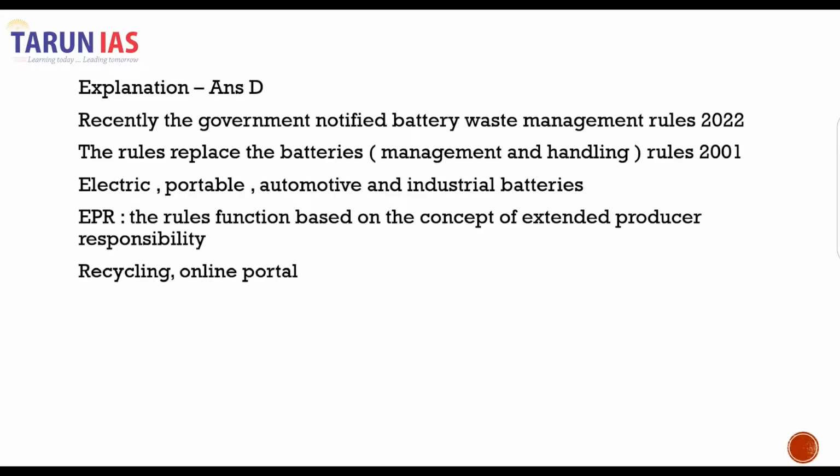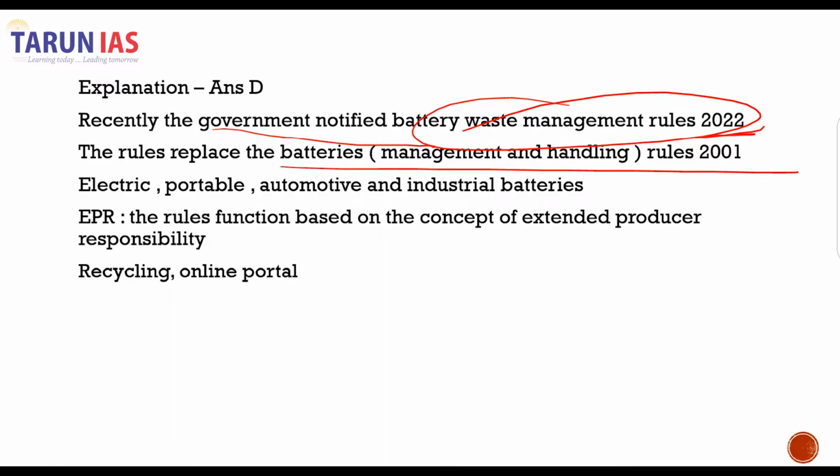So recently, the government has notified the Battery Waste Management Rules of the year 2022. They are going to replace the Batteries Management and Handling Rules of 2001. The electric, portable, automotive, and industrial batteries are included in this, and this functions on the EPR. What is this EPR? It is Extended Producer's Responsibility.